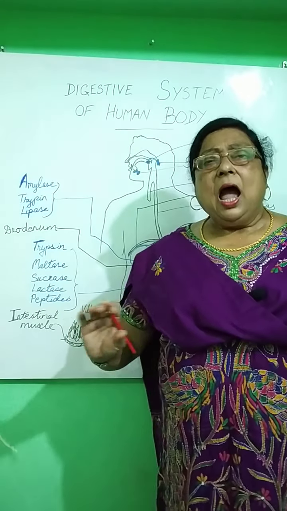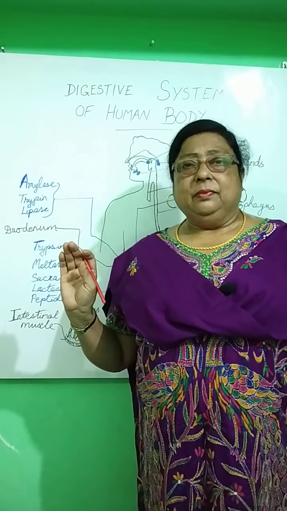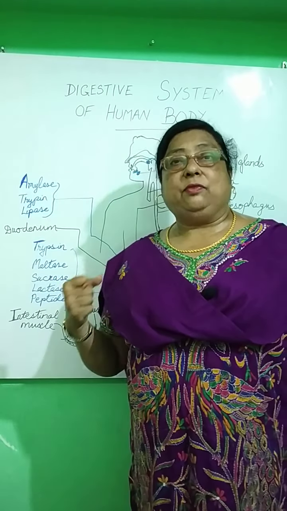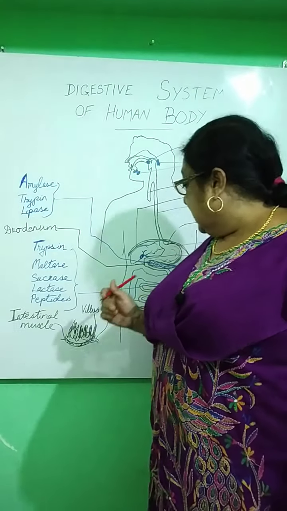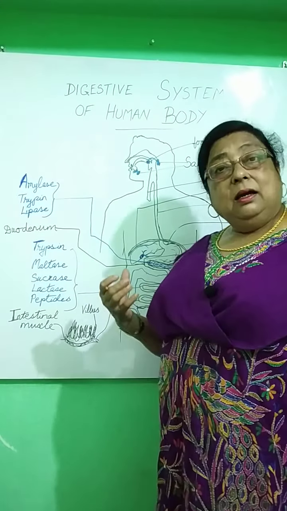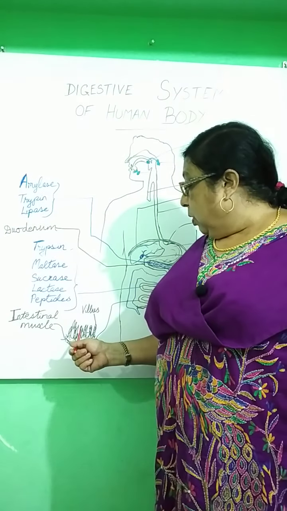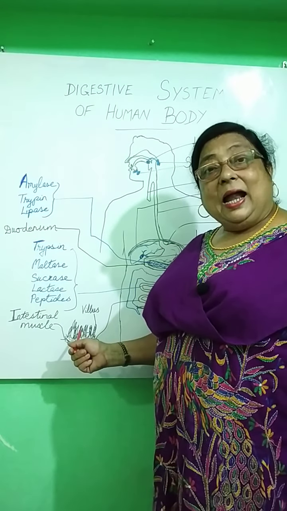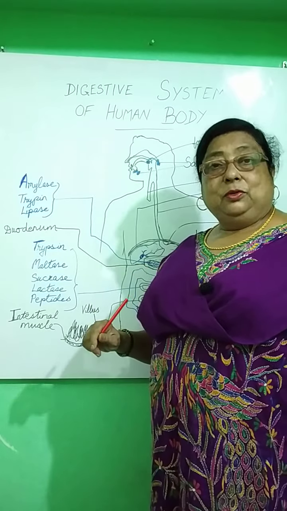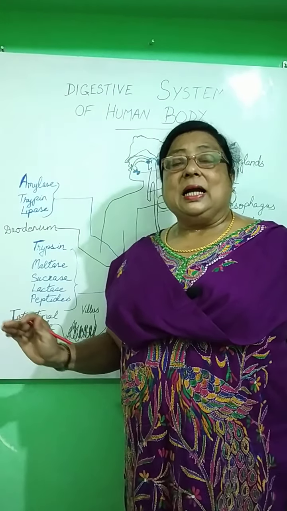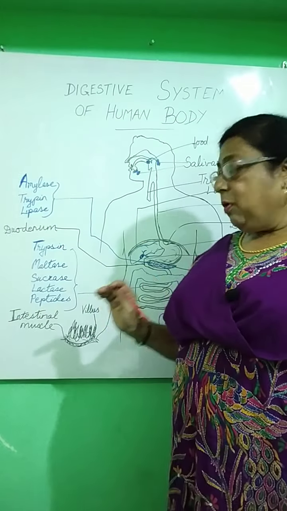Millions of them are there, and it is full of blood vessels. And these blood vessels help in the absorption of digested food. When the food is digested in the small intestine, the microparticles are absorbed by the walls of the villus, and then they are carried via the blood to different parts of the body. Okay, so complete digestion of food takes place in the small intestine.